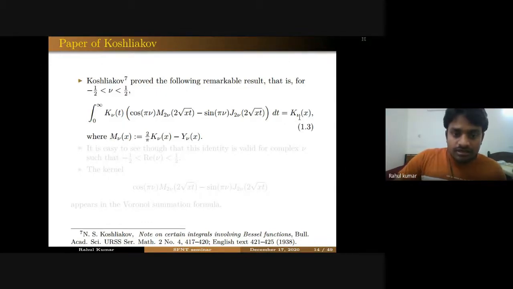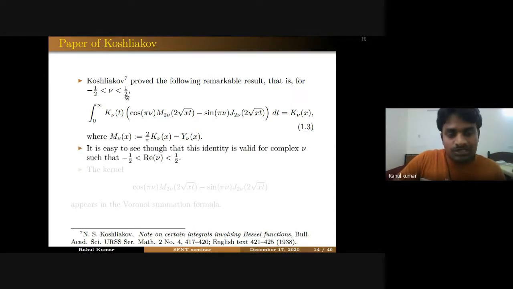And this M nu is nothing but 2 by pi K nu x minus Y nu x. So this kernel is a combination of trigonometric functions and Bessel functions. Koshlyakov gave this result for this range of nu, but it can be shown that it is actually valid in this strip of nu.